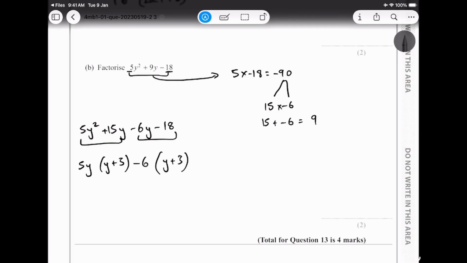Now all we do is we combine this and this together. We get 5y minus 6, and we take this and this and we combine it over here.